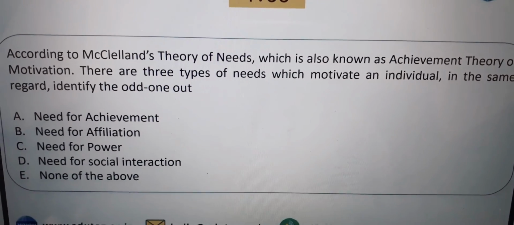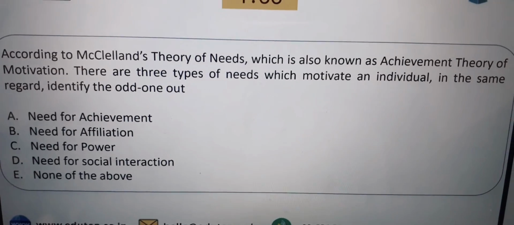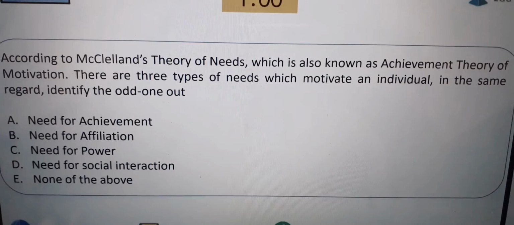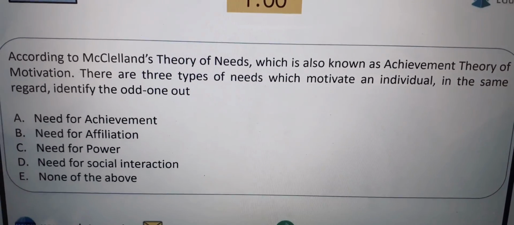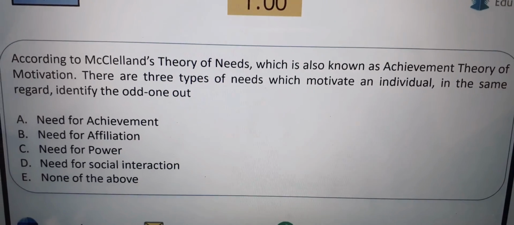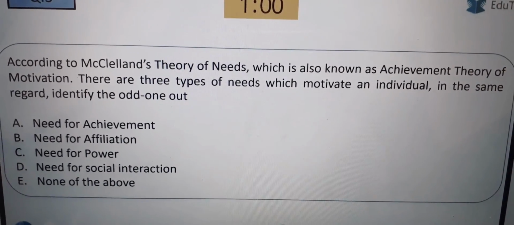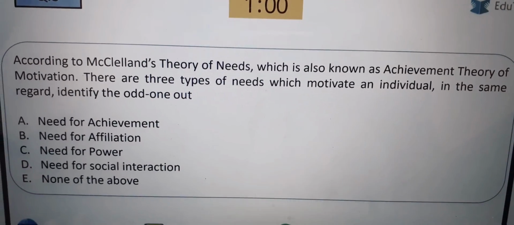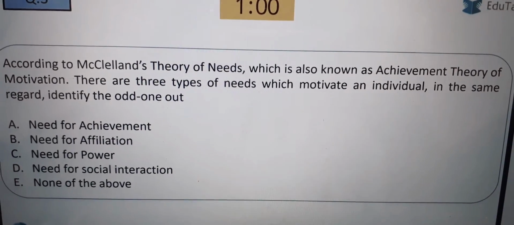According to McClelland's theory of needs, which is also known as the achievement theory of motivation, there are three types of needs which motivate an individual. Identify the odd one out. Need for achievement, need for affiliation, need for power, need for social interaction, none of the above.